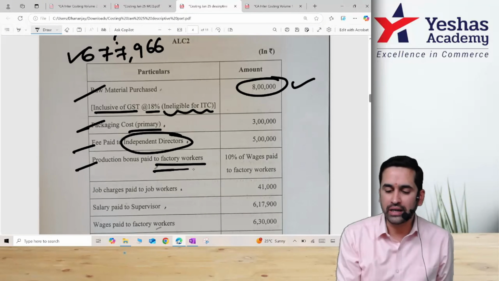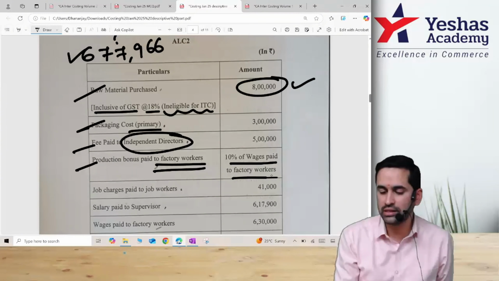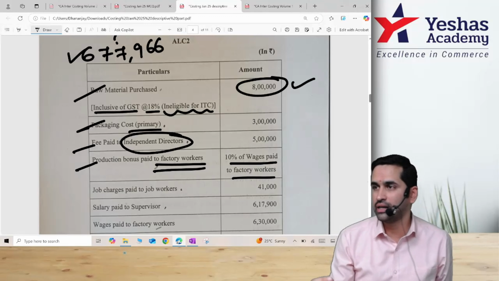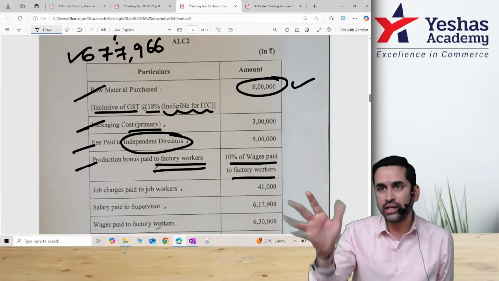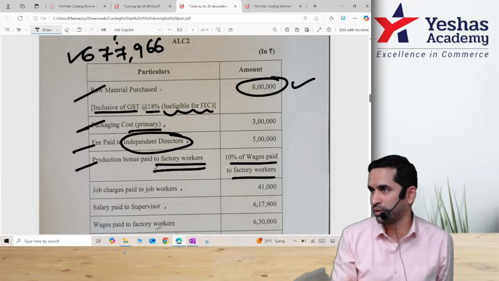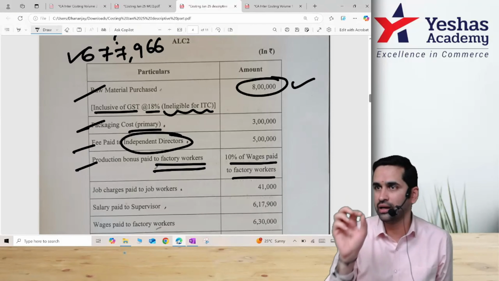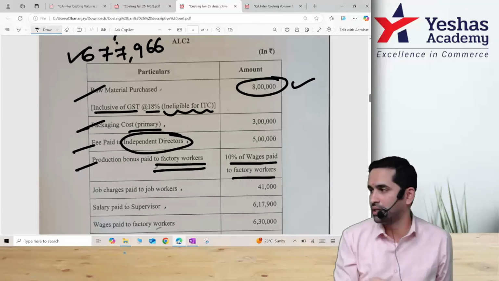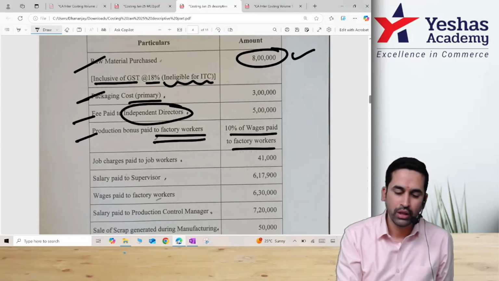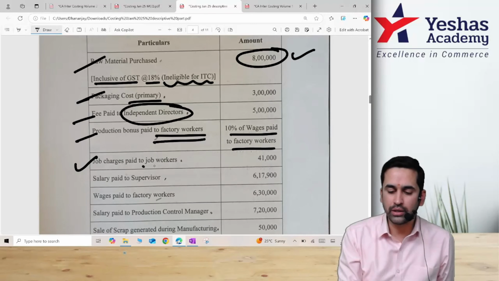Production bonus paid to factory workers. Now factory workers are direct workers. These are direct wage, not bonus. Anything you pay them is part of direct labor cost. In your attempt, they may say incentive paid, bonus paid, anything. If you are paying it to direct workers, it is part of direct wages. Job charges paid to job worker, this can be taken as direct expense.